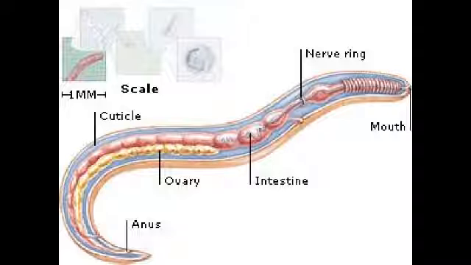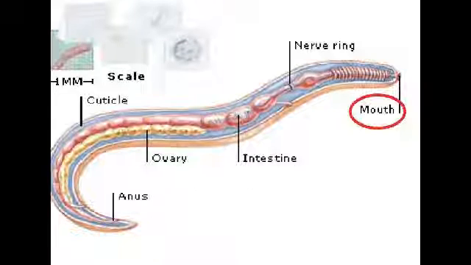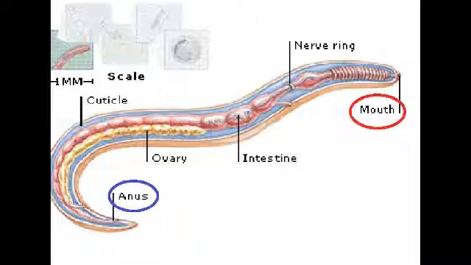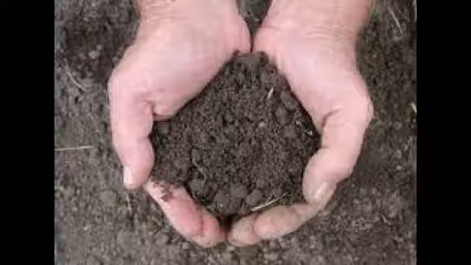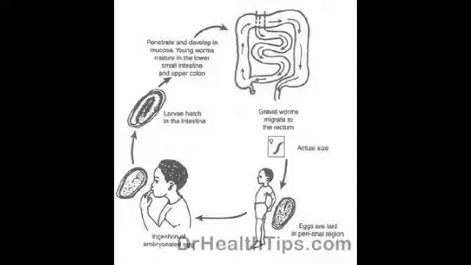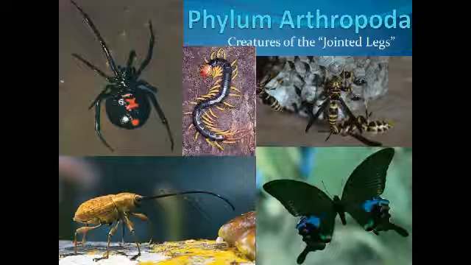Roundworms have a complete digestive system, which means their digestive tract has 2 openings, a mouth to ingest food and an anus to eliminate waste. They have a bilateral symmetry with an anterior end and a posterior end. Free-living roundworms are extremely plentiful in soil and are essential in producing quality soil. Pinworms are commonly parasitic roundworms that are found in children.